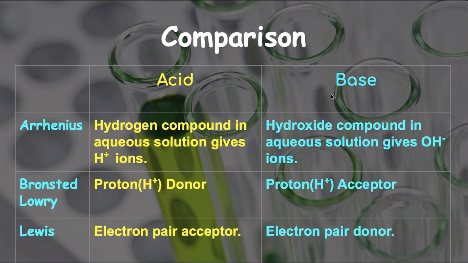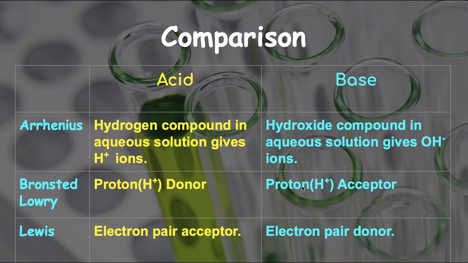Now what is a base? According to Arrhenius theory, a base is a hydroxide compound which in aqueous solution gives OH- ions. It must be a hydroxide compound. But according to Bronsted-Lowry theory, the substance which accepts proton, it may be a hydroxide compound or not, but if it accepts proton, it is called a base.